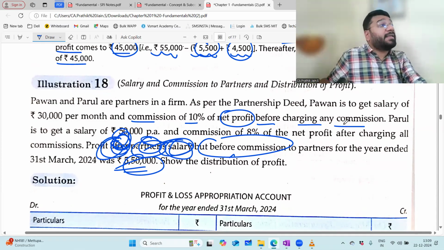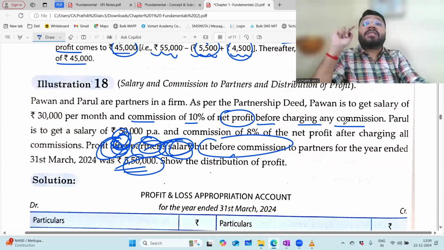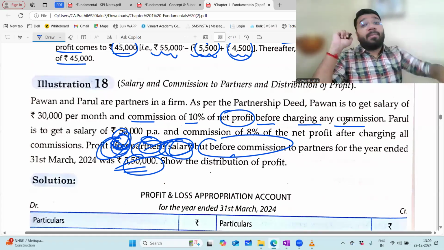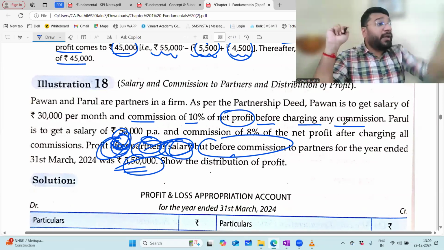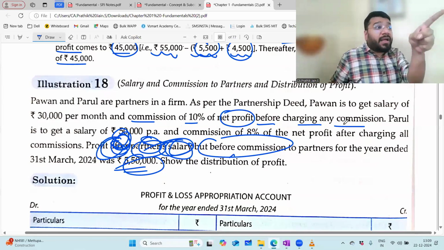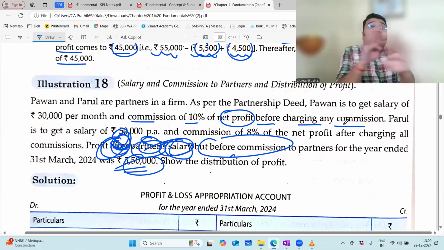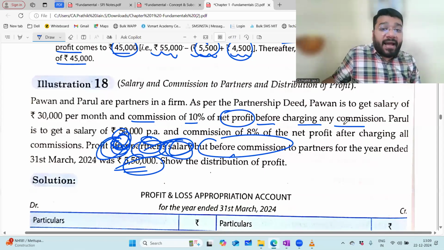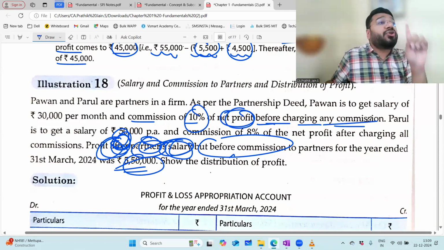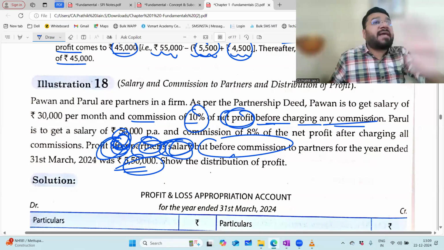Now the question is, sir, should salary be minused or not? You will not minus salary unless the question specifically tells you to. Why should you minus the salary? Sir, I'm recording salary first. Have they given in the appropriation account format that salary will come first and only then commission? There's no format as such. Here, when they say commission is 10% on net profit before charging any commission, it means commission alone should not be deducted. Salary, forget it. No need to bring salary into the picture at all.